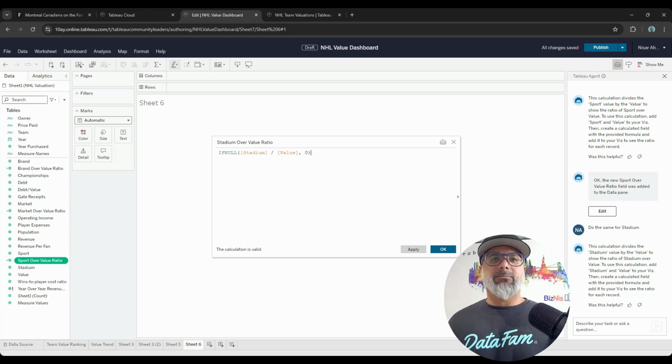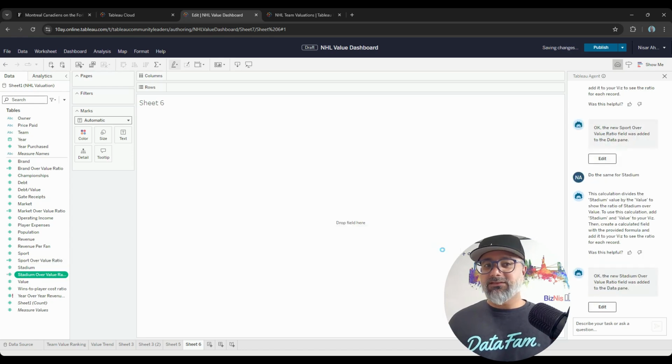So maybe the model needs to learn what you like best, and then maybe it knows your preferences, and maybe over time, as you start using it more, it'll become more and more adept and understand you a little bit more. Kind of develop that relationship with the Tableau agent. But I do see, not every prompt acts the same way, and maybe when you ask it, or how you ask it does matter.